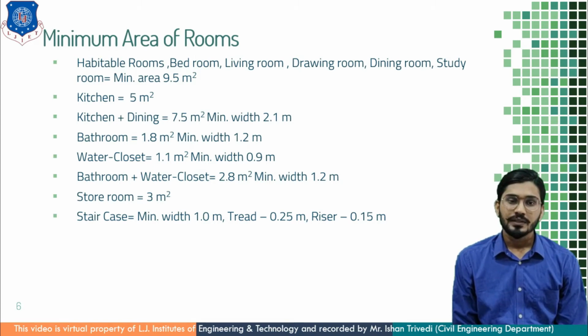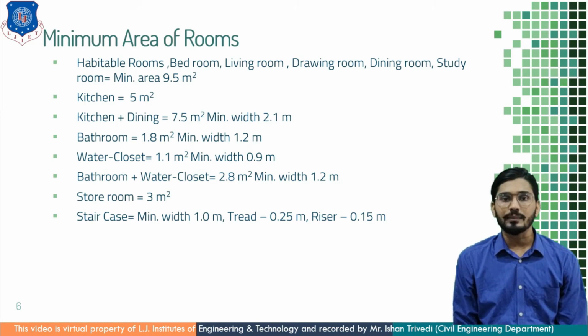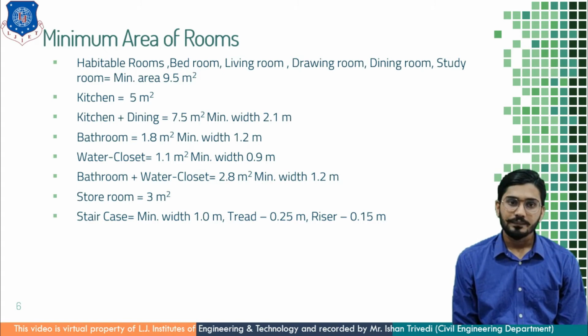Then bathroom, the minimum area of that is 1.8 meter square and the width is 1.2 meter. At least one dimension has to be more than 1.2 meter. Then for water closet, it is 1.1 meter square and the width is 0.9 meter. For bathroom plus water closet, meaning toilet, the area is 2.8 meter square and the width is 1.2 meter. For storeroom, the minimum area is kept 3 meter square.